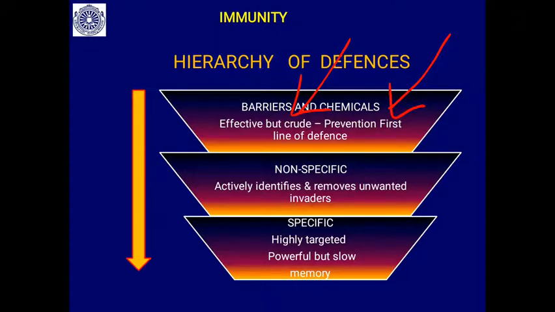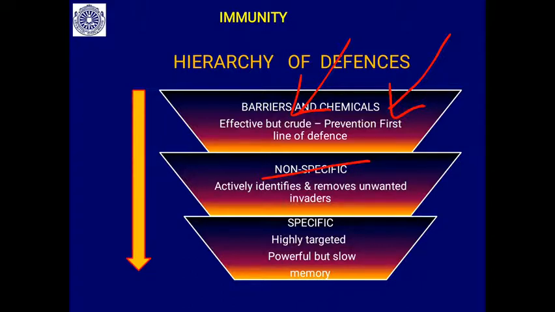Then you will find the non-specific immunity. It actively identifies any foreign particles and removes these unwanted invaders. It is a non-specific one. All the foreign particles are inactivated and removed.